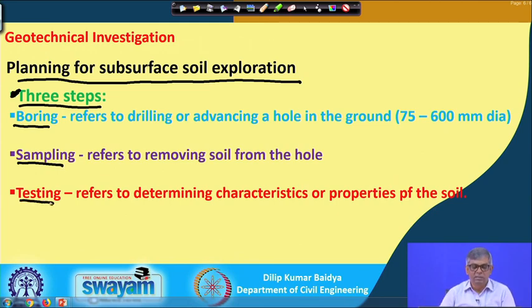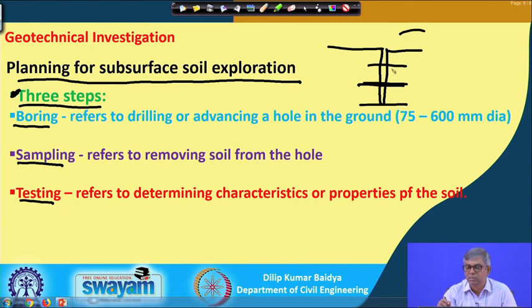Boring refers to drilling or advancing a hole in the ground. That means if there is a ground, you have to go deep and make a borehole, and while making the borehole the soil will come out and you have to observe it continuously. Suppose up to this depth one type of soil came, then when you cross this, the soil type changes, and again it is constant up to some point, and after reaching some depth there is again a change. Through this observation, finally the soil profile will be made. So, you have to drill a hole, advancing the hole in the ground.